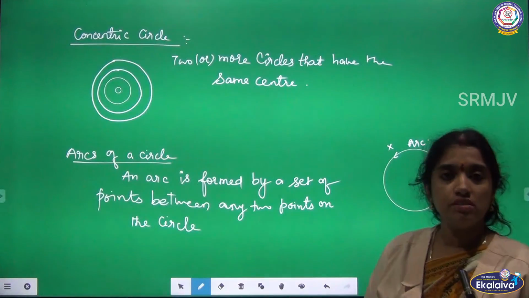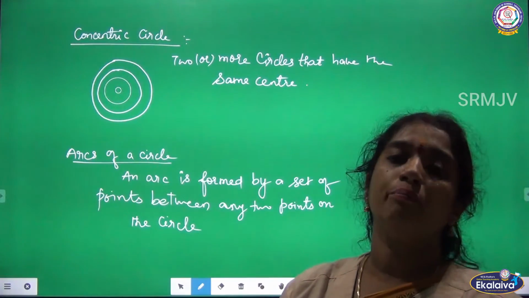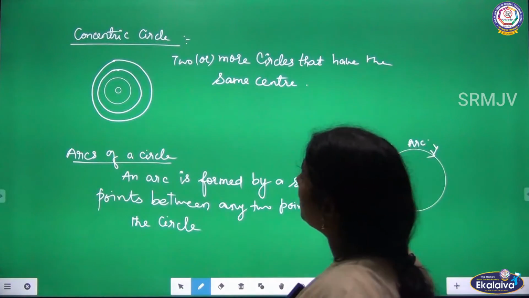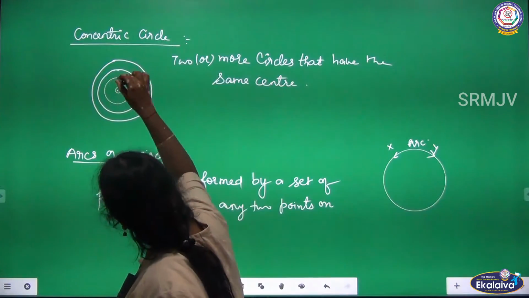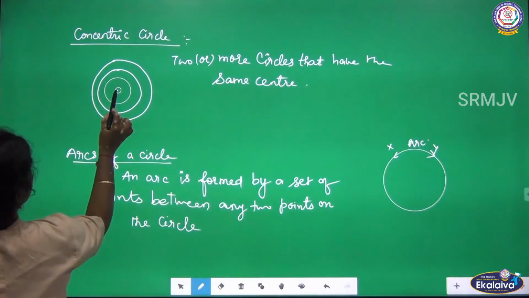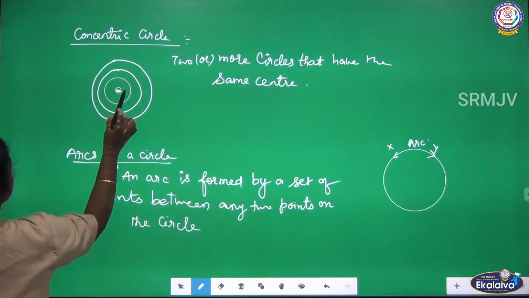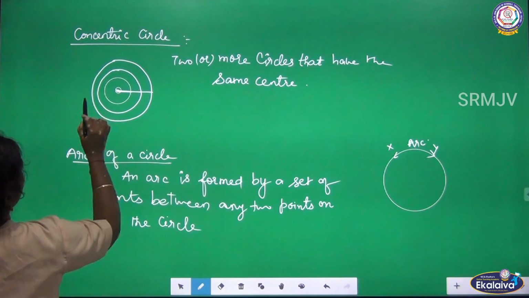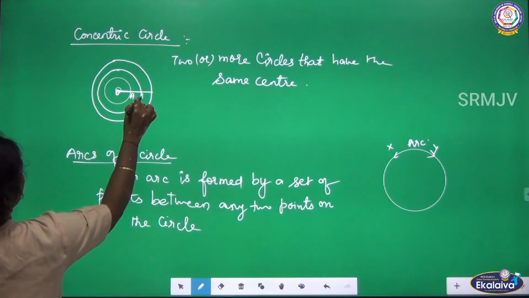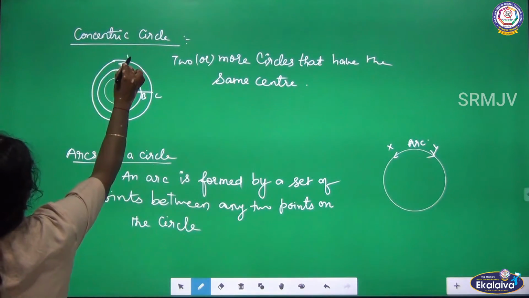Listen. Concentric circles. What is meant by concentric circles? Two or more circles that have the same center. See, when I am taking the first circle, this is my center, and when I am taking the second circle, this is my center. Listen, from this to this. For example, A, B, C, and this is my first circle, second one, third one and fourth one.